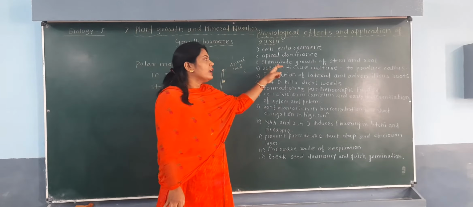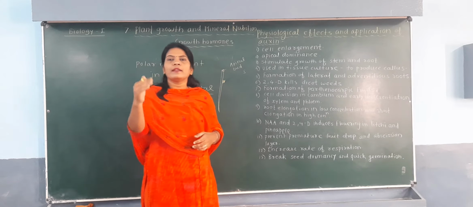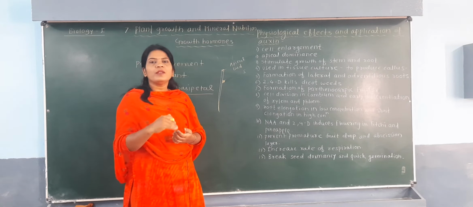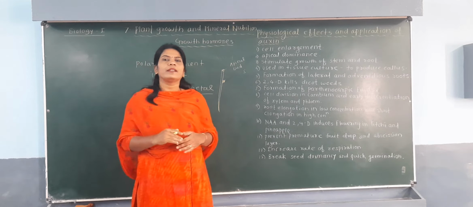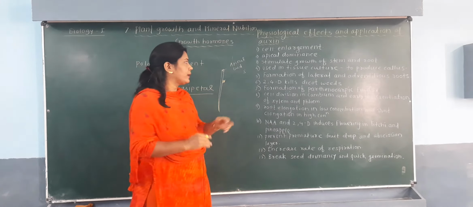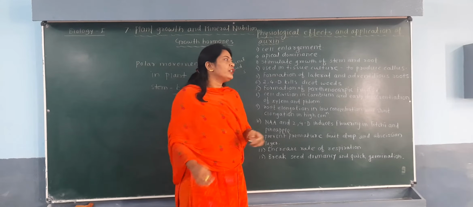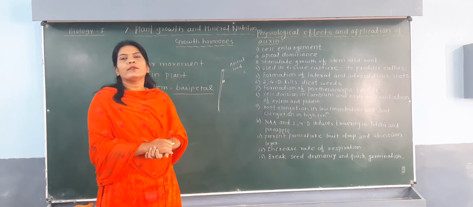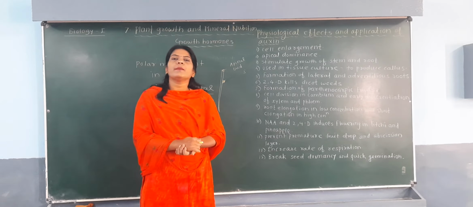The third one is that the growth of the stem and the growth of root is particularly due to this auxin. Due to auxin you see the growth of the stem and the growth of the root. This is used in tissue culture to produce the callus. Tissue culture in the biotechnology topic we will discuss in detail, what is meant by tissue culture.